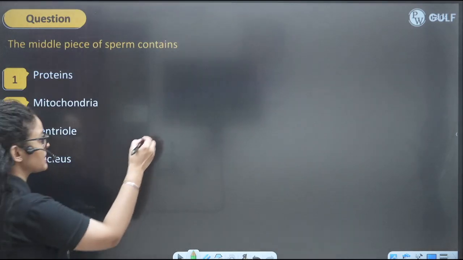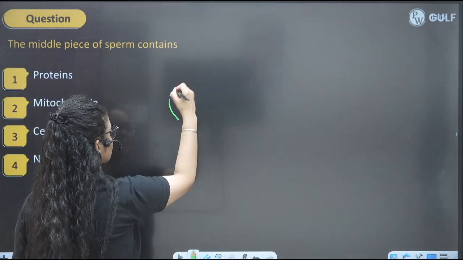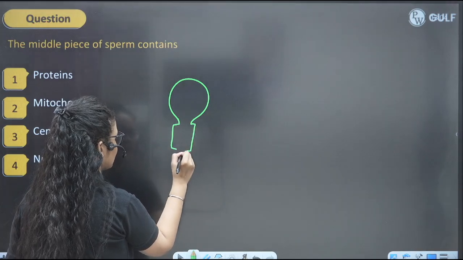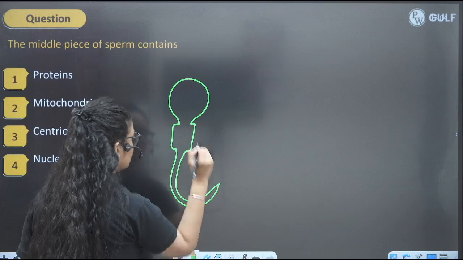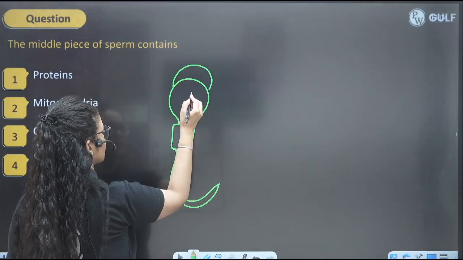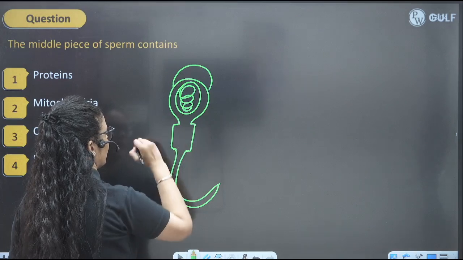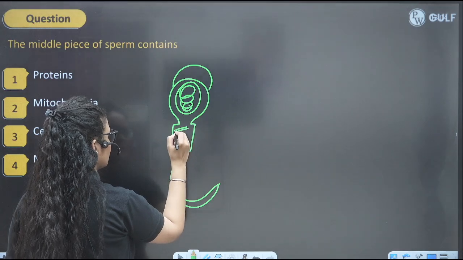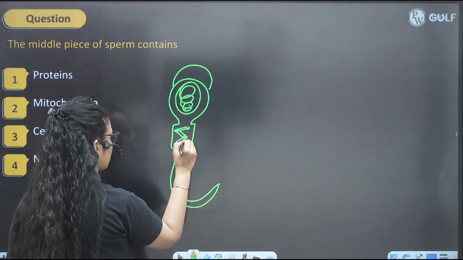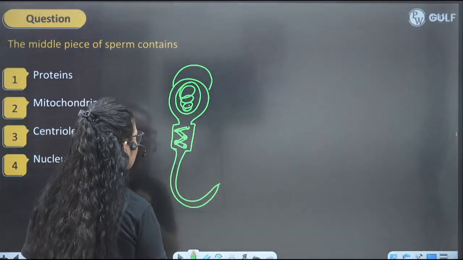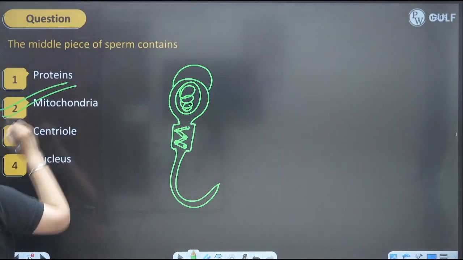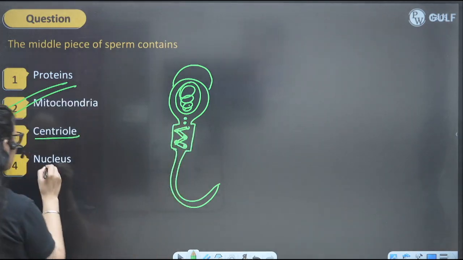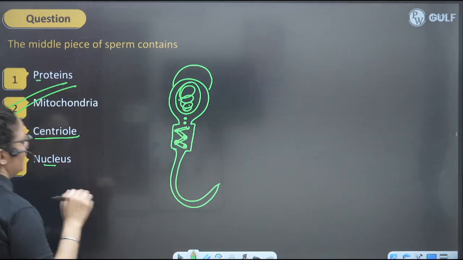Okay, middle piece of the sperm. So we know that sperm have this head, it has this small neck, it has the middle piece, and it has the long tail. Its head is covered by the acrosome, and it has the nucleus with the genetic material, right? Middle piece has the mitochondria arranged in the spiral form, right? And this mitochondria will be providing energy. Centrioles are present in the neck region, nucleus present in the head region, and proteins.